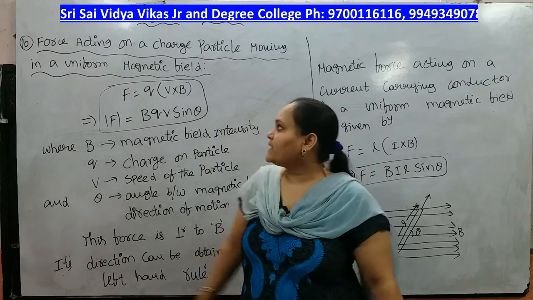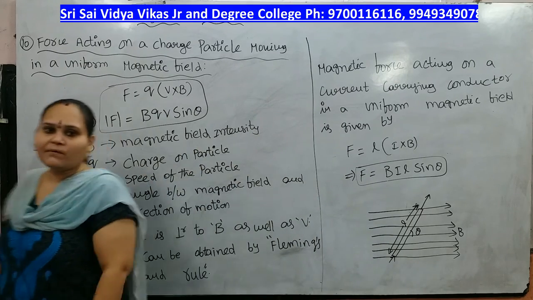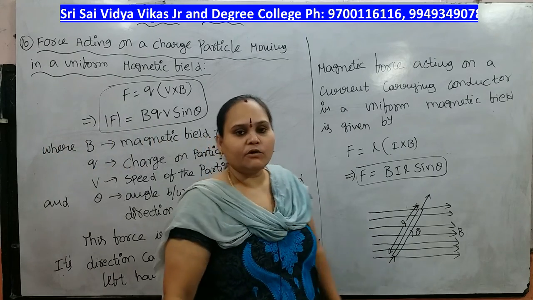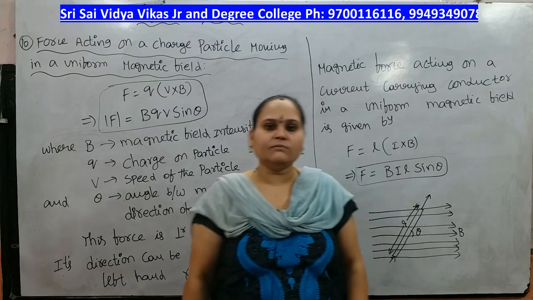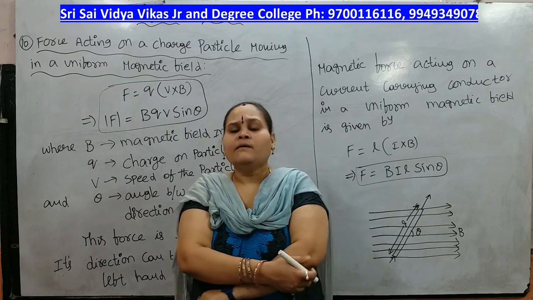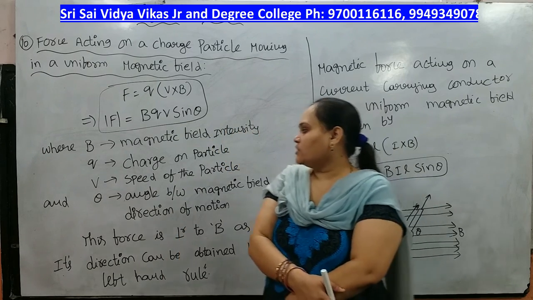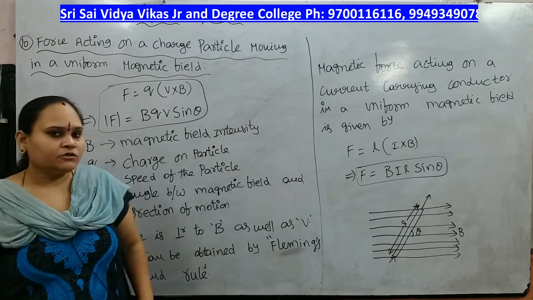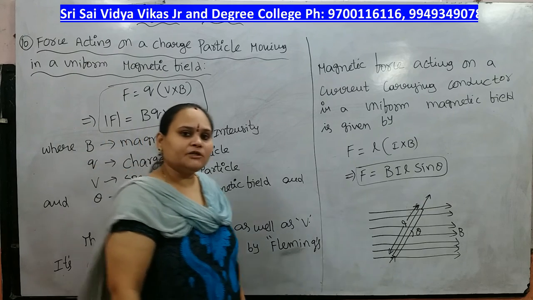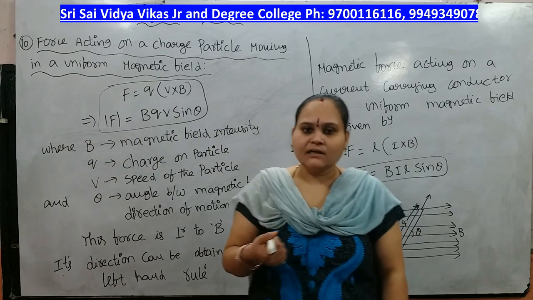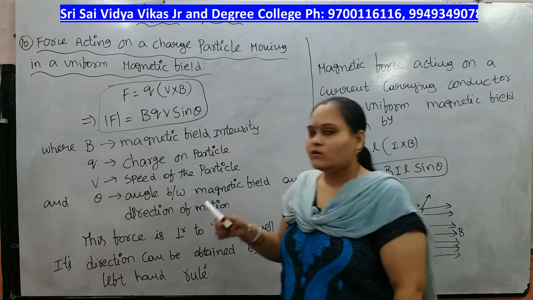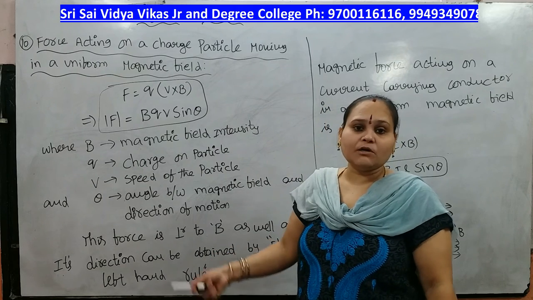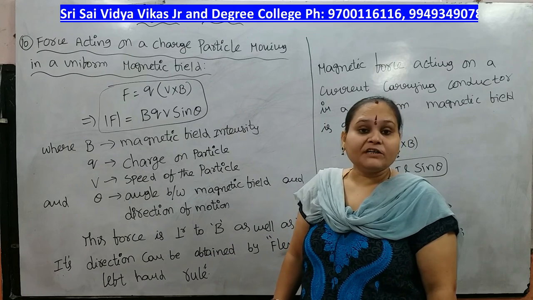This is the force acting on a charged particle moving in a uniform magnetic field. F equal to Q into V cross B. Its magnitude, modulus F, equals BQV sin theta. In this, B is the magnetic field intensity, V is the speed of the particle, Q is the charge on the particle, and theta is the angle between the magnetic field and the direction of motion. This force is perpendicular to both the magnetic field B and the speed V, and this direction can be obtained by using Fleming's left hand rule.